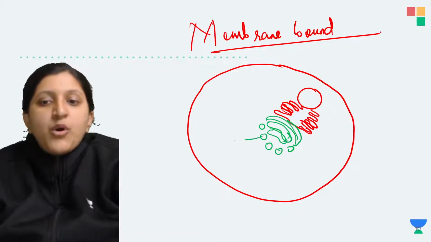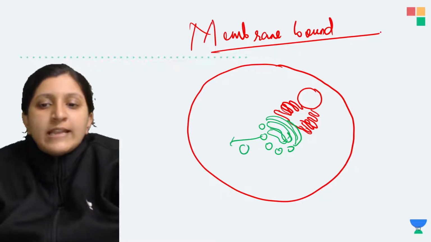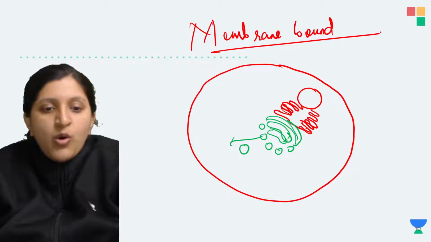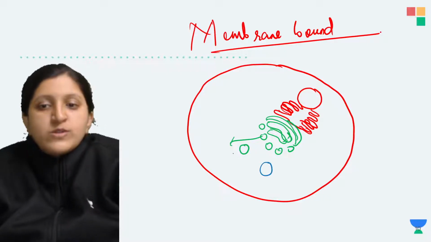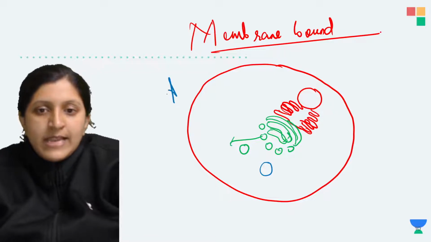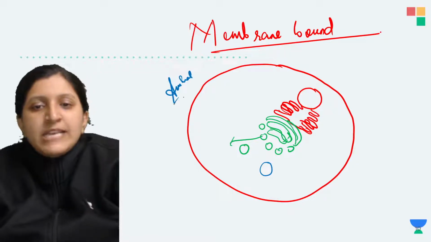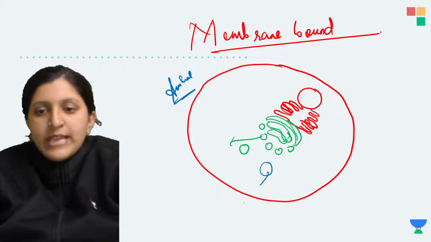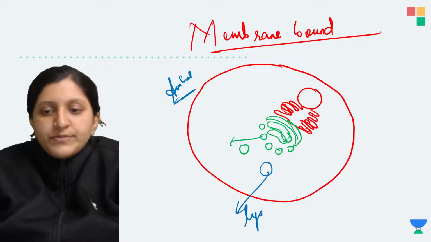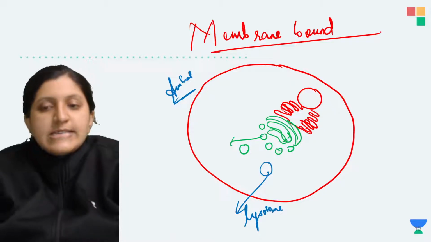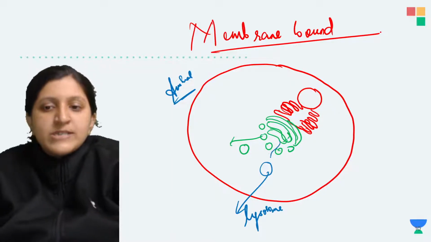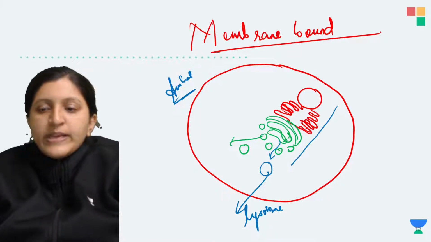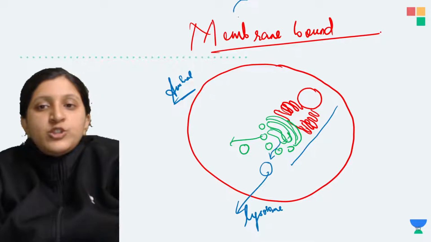Now arising from these, you can see there is a formation of lysosome, and a formation of vacuole also. Since we have drawn an animal cell here, there can be many small vacuoles present, or they can be totally absent. Let's say this is a lysosome. Where does the lysosome come from? The lysosome is basically formed from the Golgi apparatus. All of this we consider under the endomembrane system.